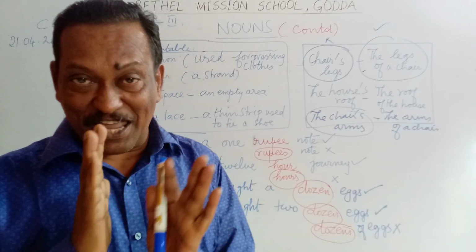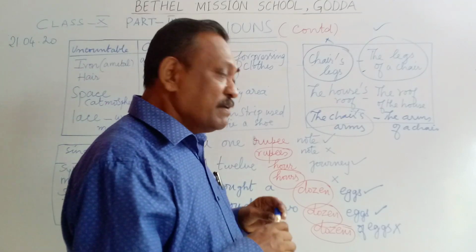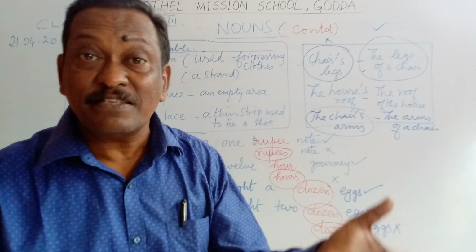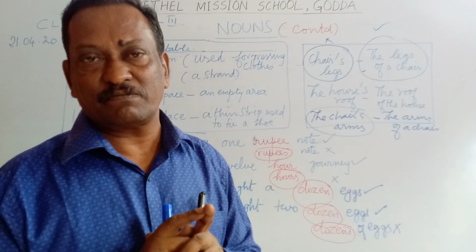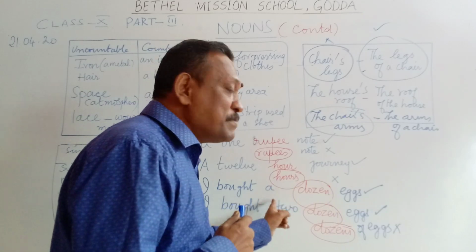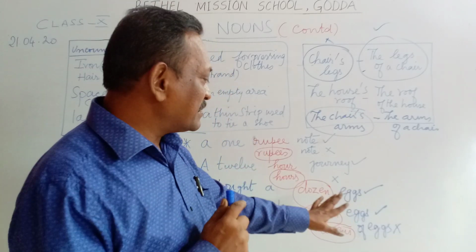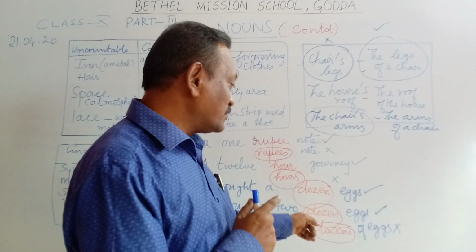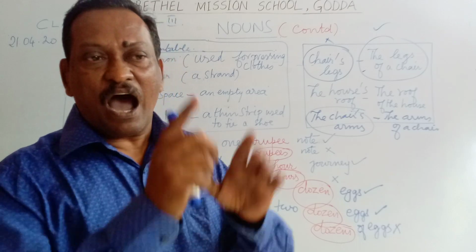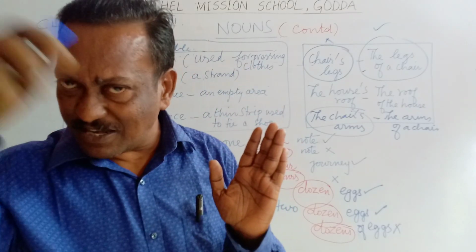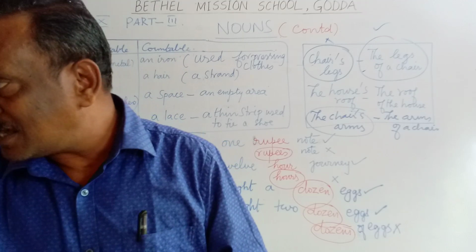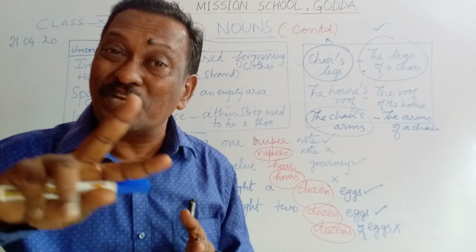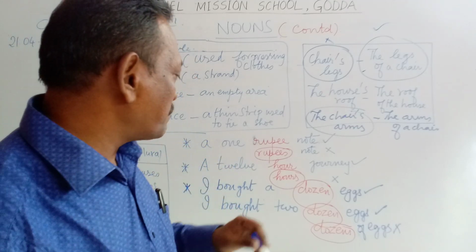But again, there is an exception for this rule. What is the exception? When I say there are dozens and dozens of eggs lying on the table, dozens and dozens, that can be accepted. But when you use it with a number, be careful. The word dozen is not used in the plural sense, but it is always used in a singular sense. So, to remind you once again, I bought 2 dozen eggs is correct English. There are dozens and dozens of eggs on the table is also correct. But when you say I bought 2 dozens of eggs, that English is not acceptable.